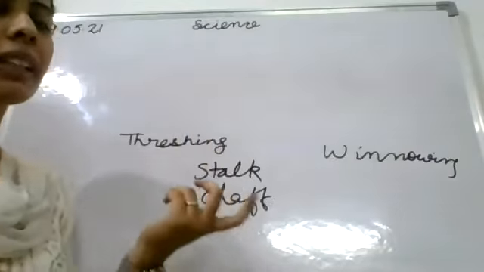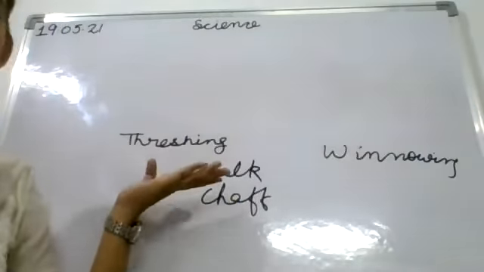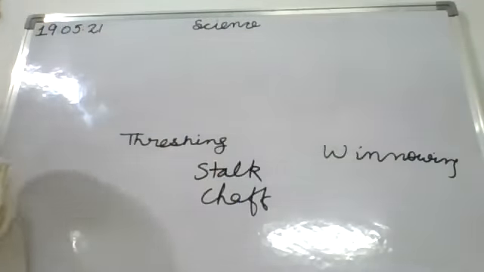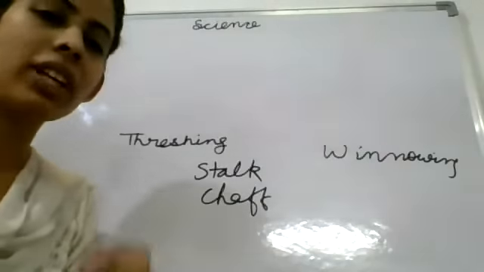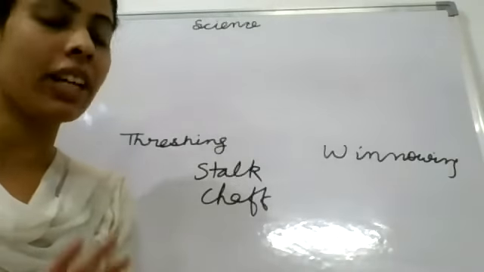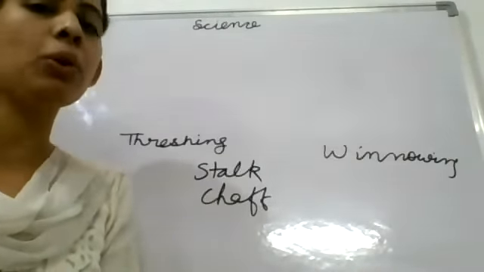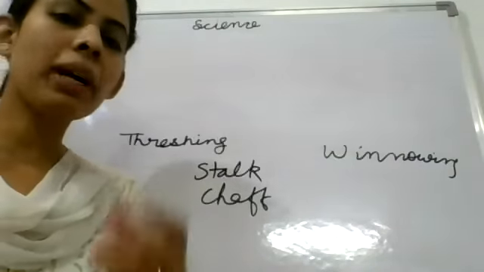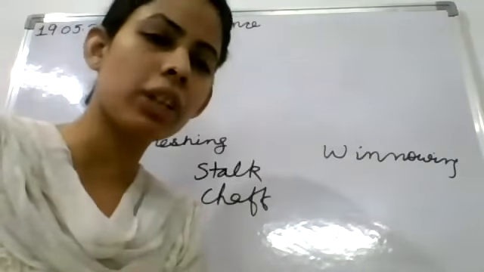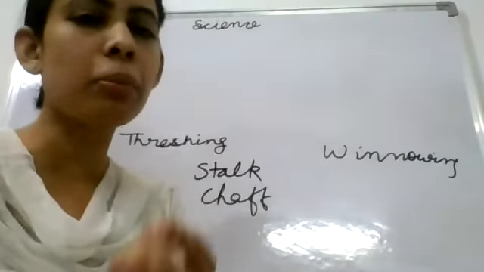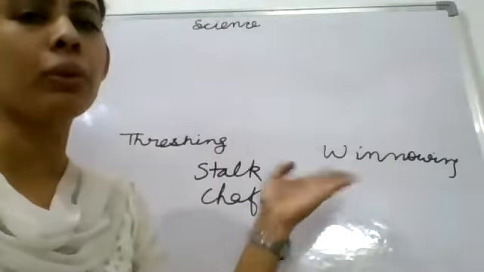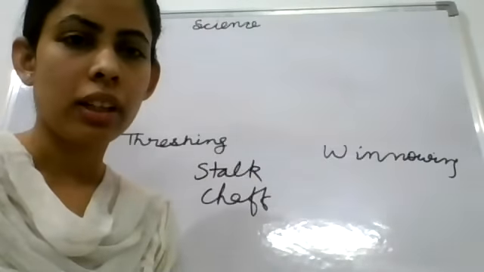It is just a simple thing that when we separate the stalk from the grain, it is called threshing. In this, the chaff is also removed. I am not saying the chaff is not removed. It is removed. Okay, but the little outer covering and the lighter components remain, and they are removed in winnowing.